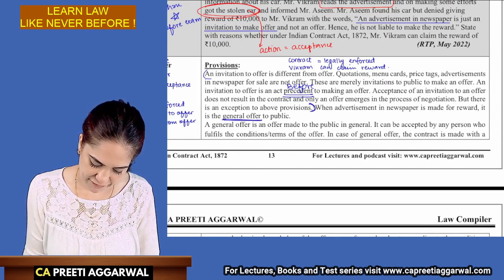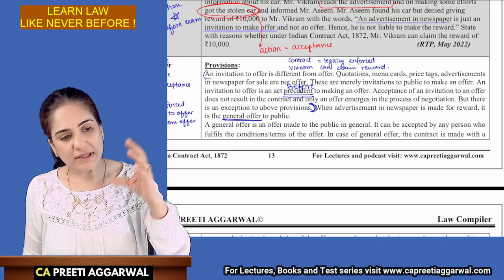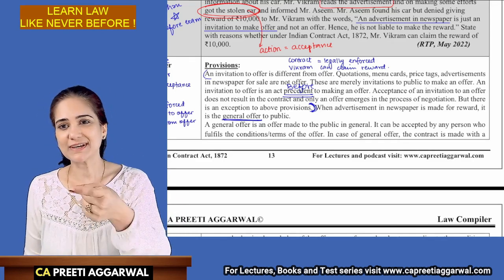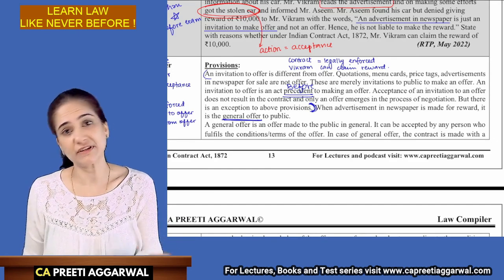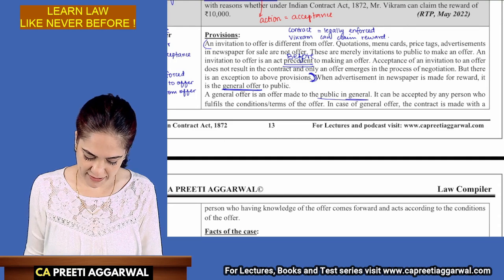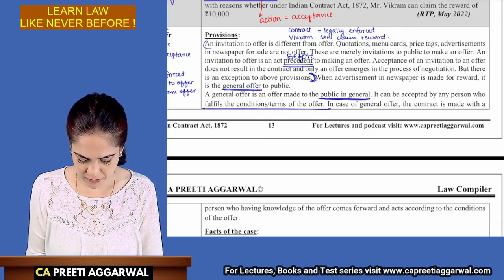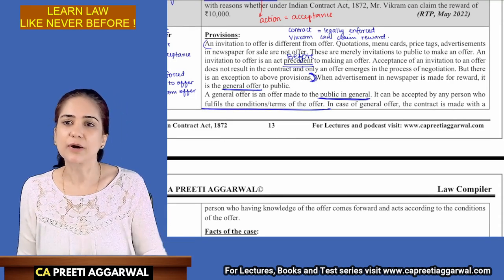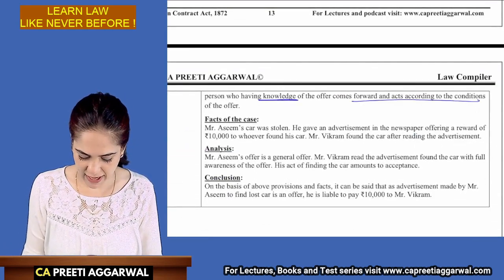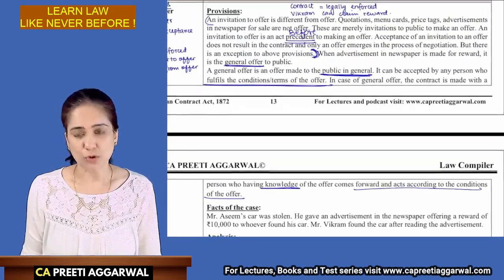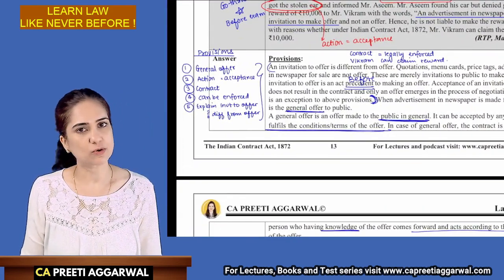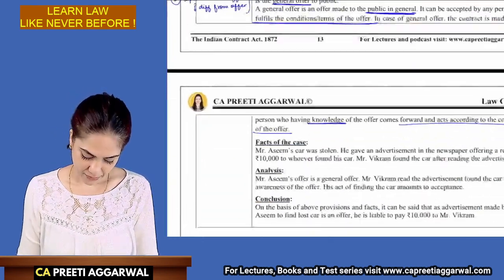So over here, they have first explained what is the difference between offer and invitation to offer. Then they have also said that advertisement is just an offer. It's a general offer. Then they have explained what is general offer. The general offer is an offer which is made to the public in general. It can be accepted by anyone who fulfills the terms of the offer. He comes forward and acts accordingly. It is accepted by the person who has knowledge of the offer. So over here, we have covered everything relating to provisions. Although you can elaborate in the exam.